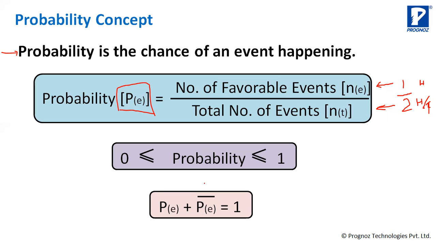So this is also very important. Probability of some event happening plus probability of the same event not happening is always equal to 1. Probability of getting heads plus probability of not getting heads, when you add both of them, it will always be equal to 1. This is important.